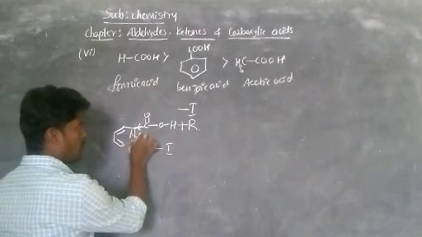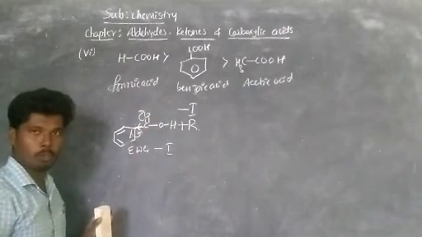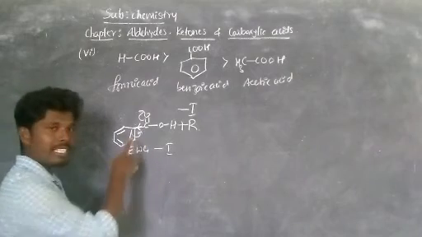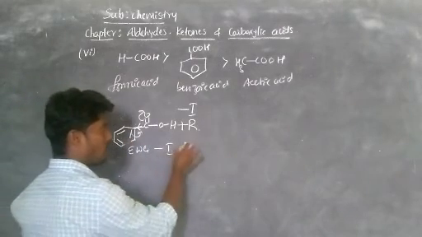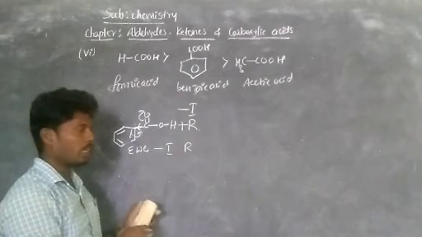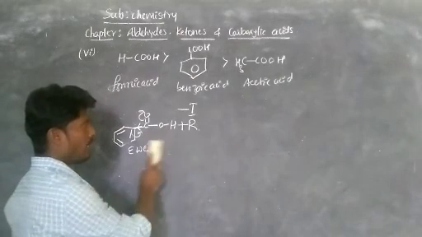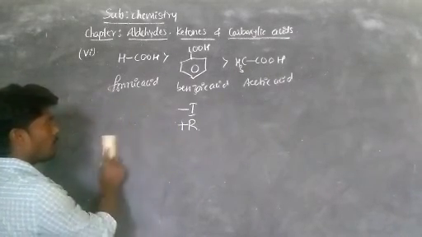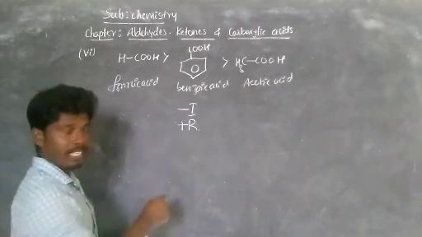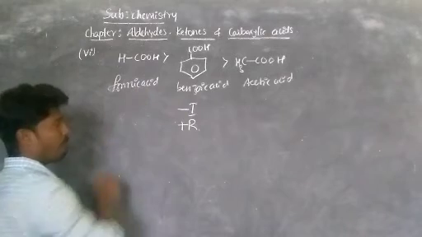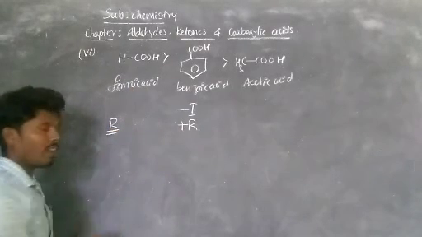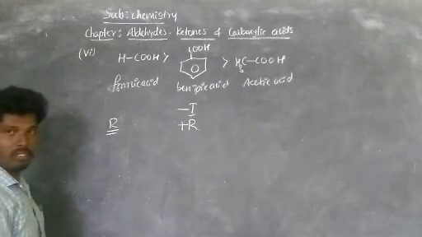These pi bonds are involved with resonance of this carboxylic group after releasing the proton. After release, resonance structures come, that we call resonance effect, that we call R effect. It shows both the negative inductive effect and resonance effect, so its acidic strength is higher compared to acetic acid, but a bit lower compared to formic acid, because in formic acid there is no such kind of R effect, meaning resonance effect.